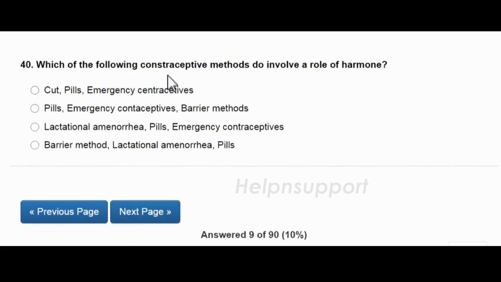Which of the following contraceptive methods involve a role of hormone? Pills, emergency contraceptives, barrier methods, lactational amenorrhea. And the answer is lactational amenorrhea, pills, emergency contraceptives.